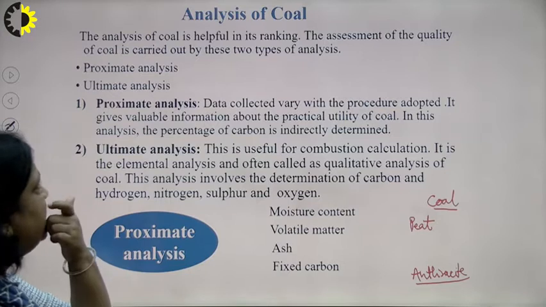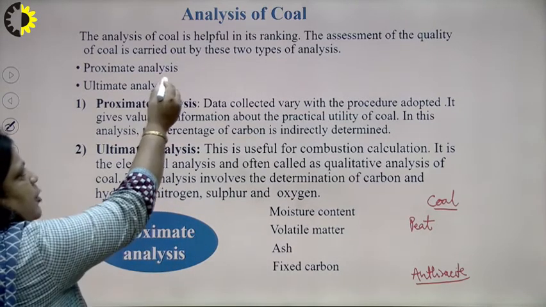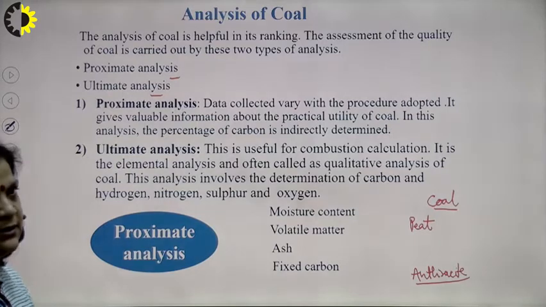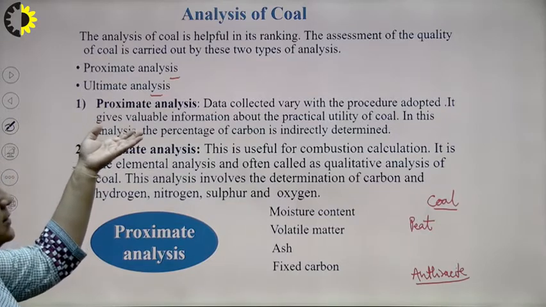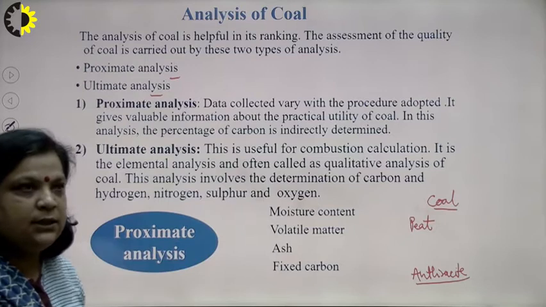The analysis of coal is helpful in its ranking, and the assessment of the quality of coal is carried out by two types of analysis. The first is proximate analysis and the second is ultimate analysis. First, proximate analysis. It is called proximate analysis because the data collected vary with the procedure adopted.